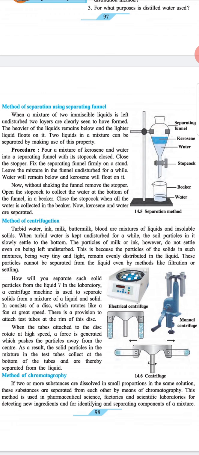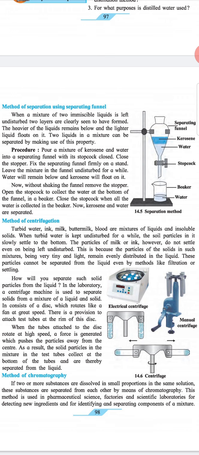Method of centrifugation. Turbid water, ink, milk, buttermilk and blood are mixtures of liquid and insoluble solids. When turbid water is kept undisturbed for a while, the soil particles in it slowly settle to the bottom.